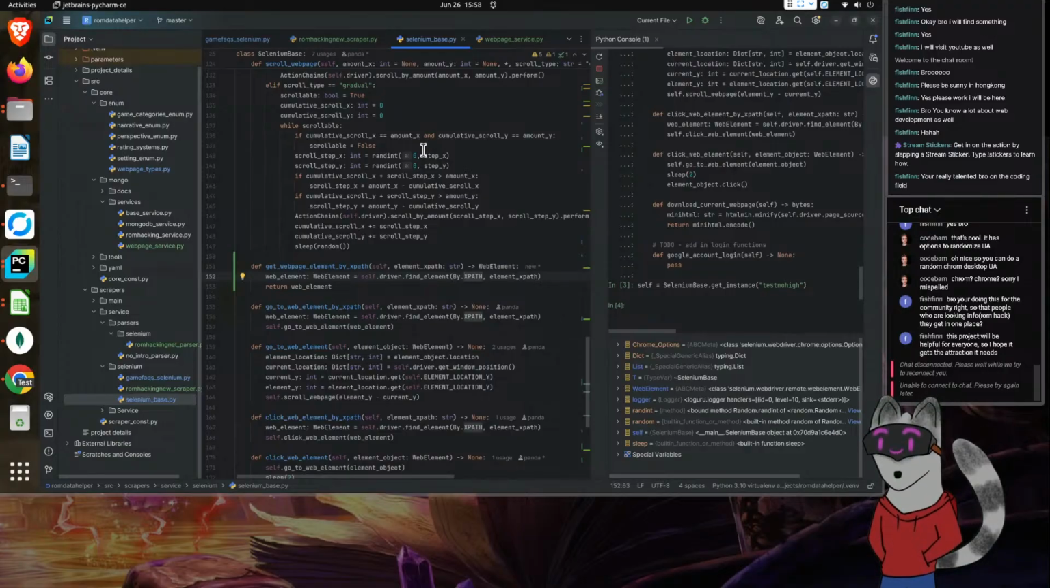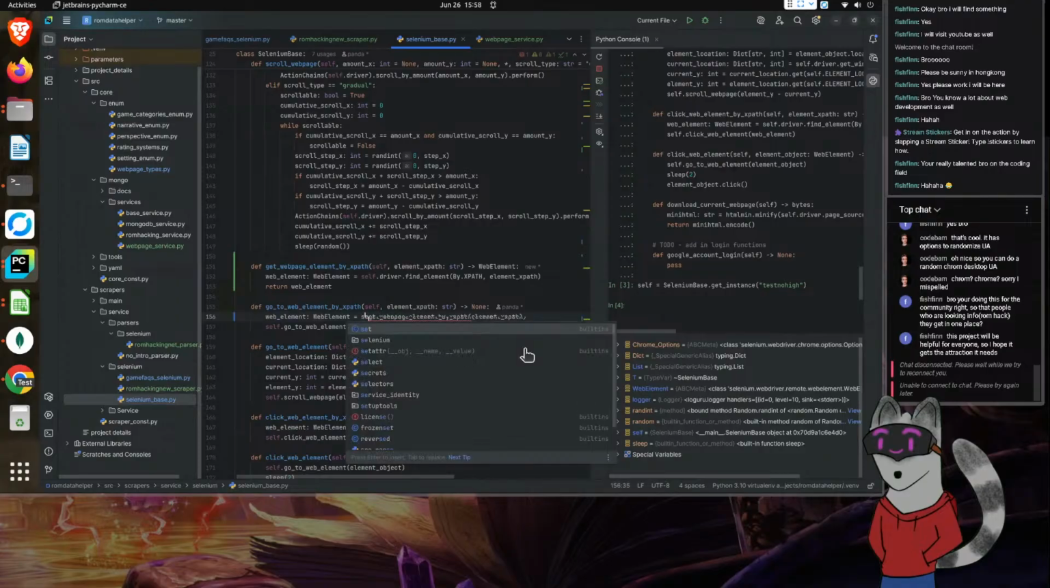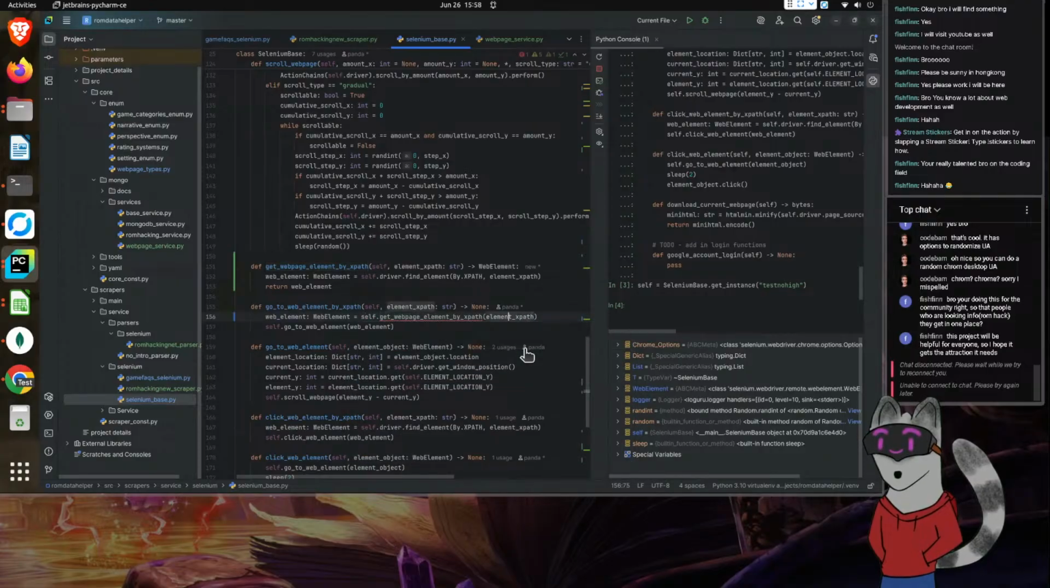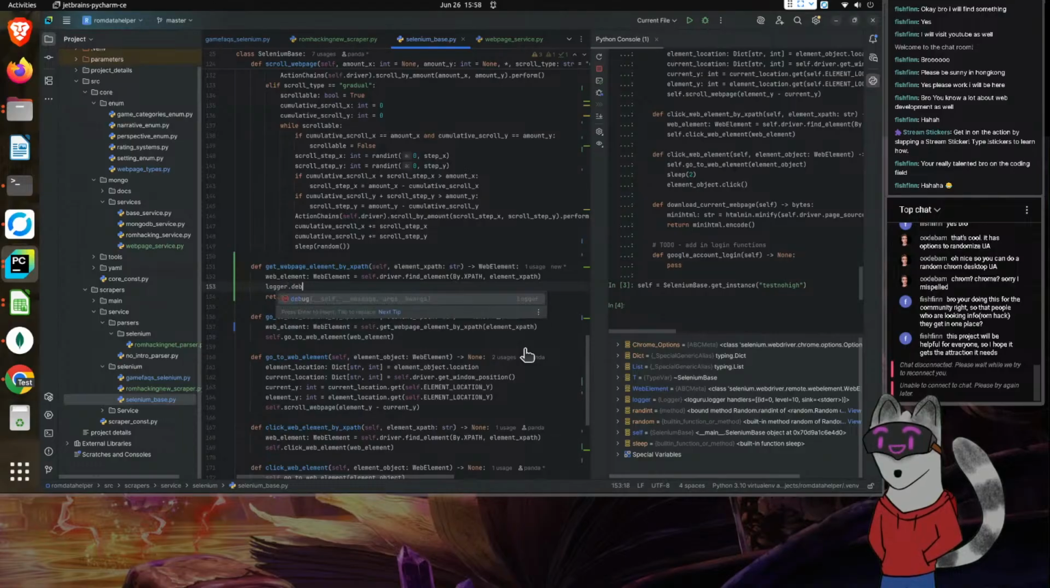It's fun when you dig in, you figure some of these things out. Okay, so now we have this. We're going to change this instead of just accessing the driver. We're going to go ahead and do this. There we go. And then from here we can now log it. So let's go logger.debug.